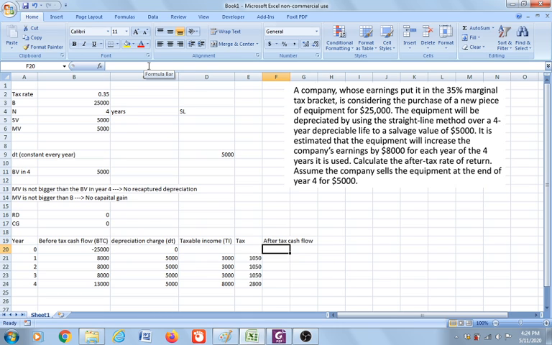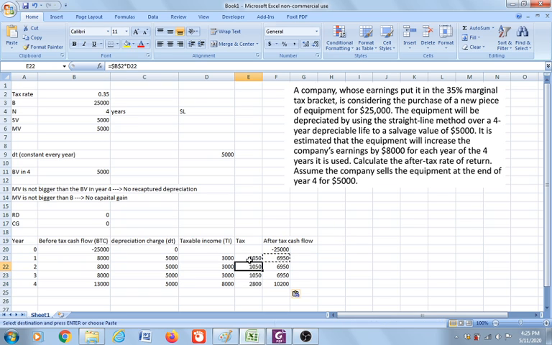Because in year 0 there is no depreciation charge, there is no taxable income in year 0. So the after-tax cash flow in year 0 is just the same as the before tax cash flow in year 0. But for year 1 until year 4, the after-tax cash flow is the before tax cash flow minus tax.